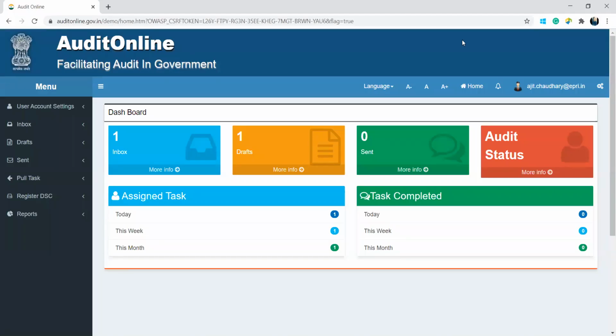Once the intimation letter is recorded by the senior auditor, it will be sent to the Panchayat Secretary. The Panchayat Secretary, on the other hand, can log in to the application and can approve or reject the letter sent by the senior auditor. To take action on the letter, the Panchayat Secretary can click on this inbox link.